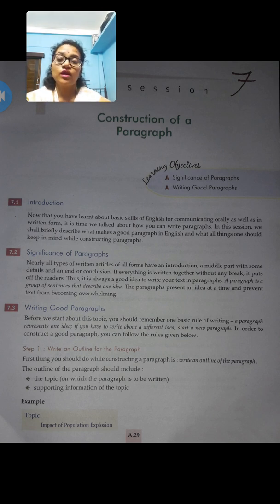And how can the outline of the paragraph be written? While you're writing an outline for the paragraph, there are two things you need to take care of. First, you have to write down the topic at the top of the page. And the next one is the supporting information that you're going to give on the topic. Suppose nowadays the pandemic is going on, so your topic is coronavirus. So write down the topic at the top. Then write down the supporting information. In short, note down all the different points which you want to cover in your paragraph. This is the supporting information of the topic.